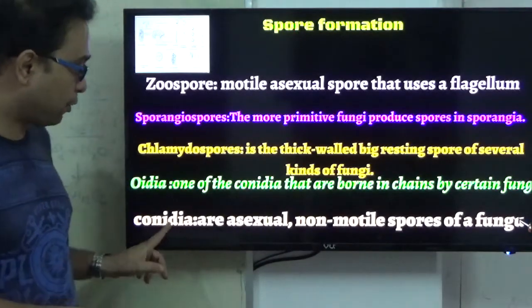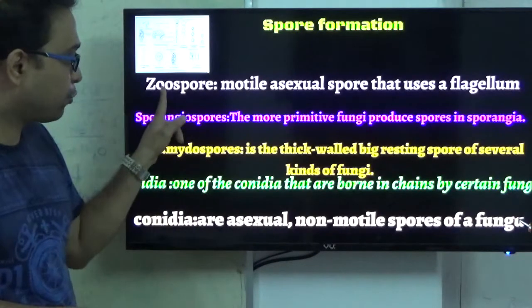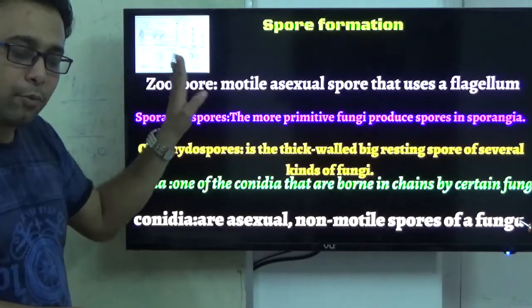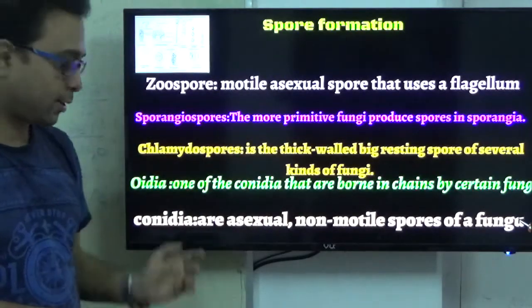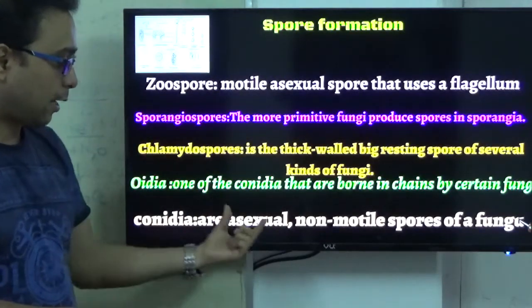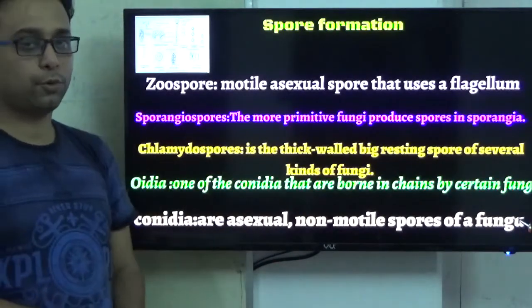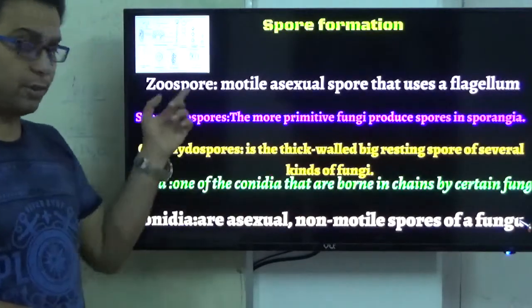So these two types of spore are very important: one is the zoospore, another is the conidia. Zoospores are motile asexual spores. On the other hand, conidia are asexual but non-motile spores. That is very important. Remember in mind, these spores are the most important.